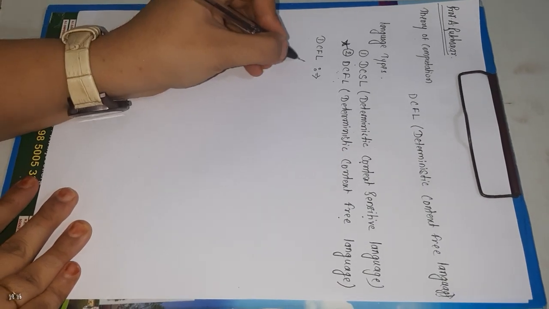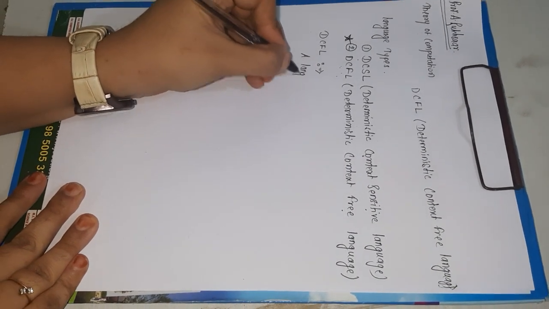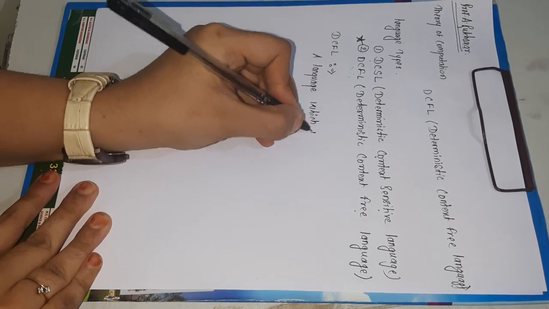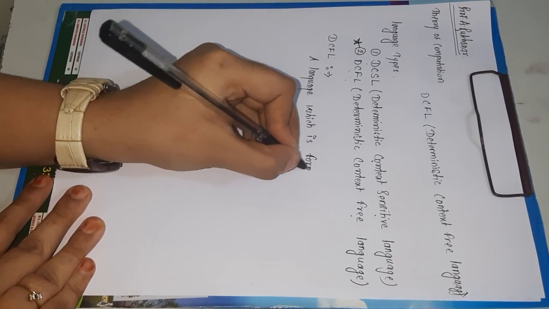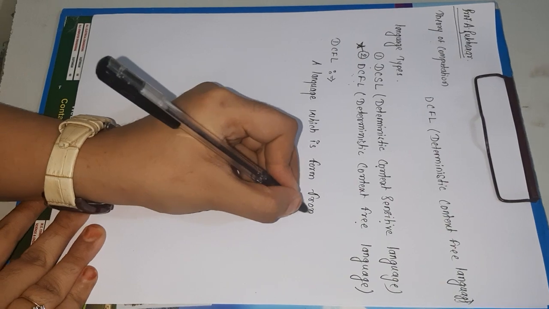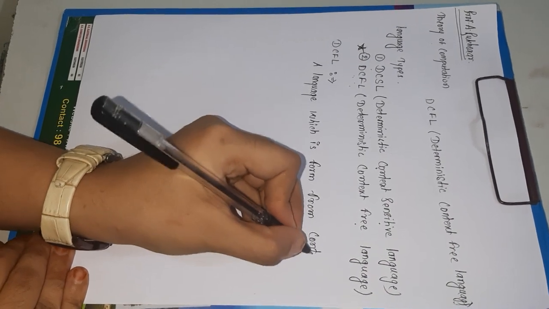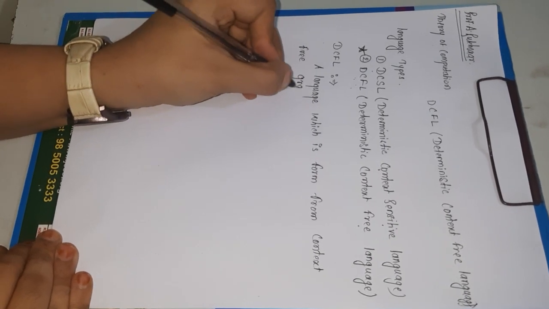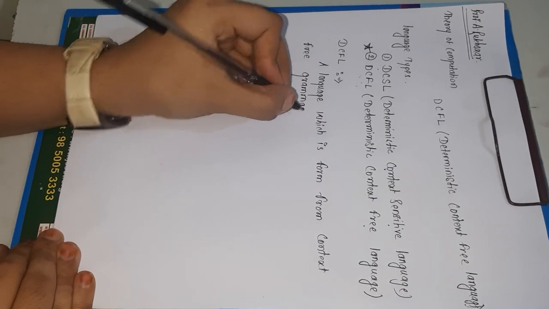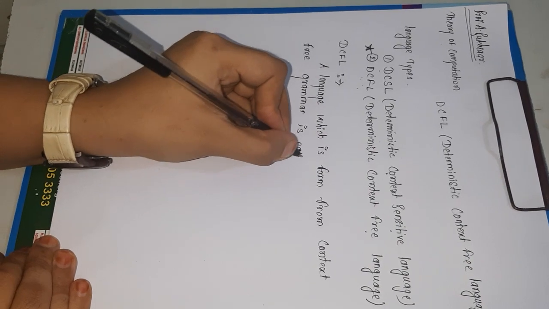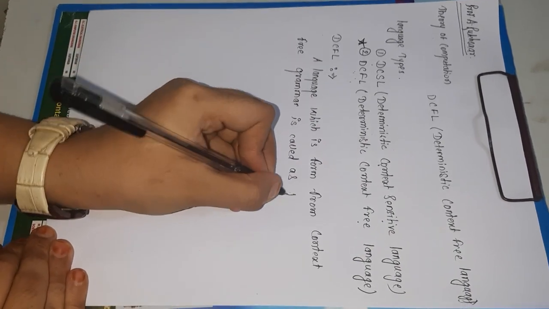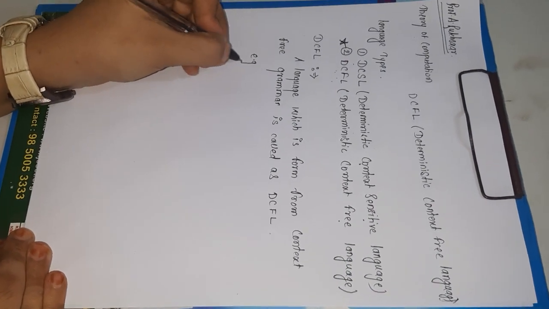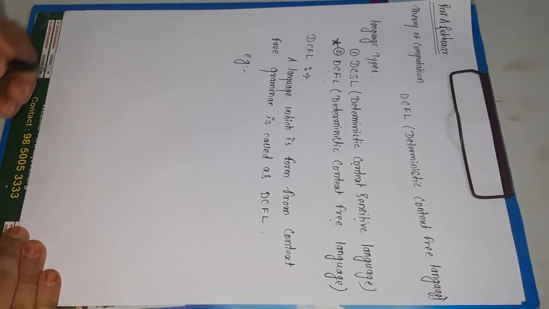It means a language which is formed from context free grammar is called a deterministic context free language.